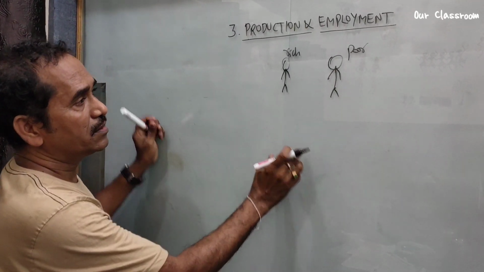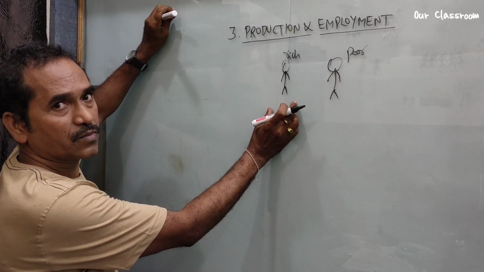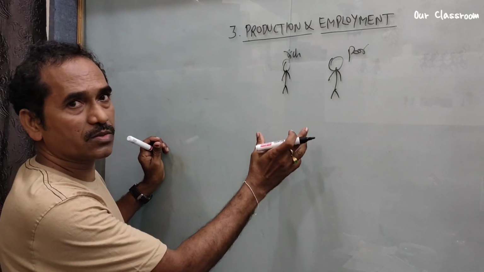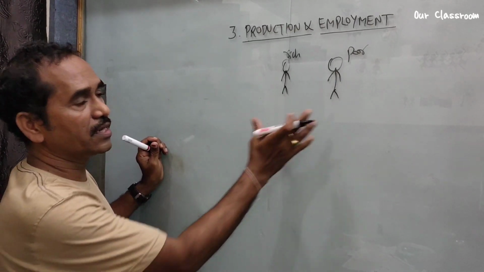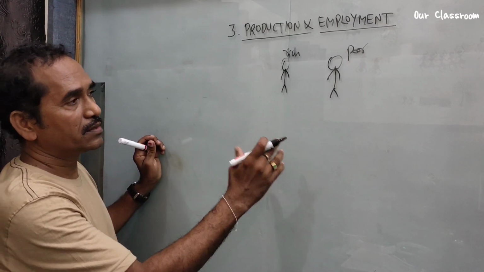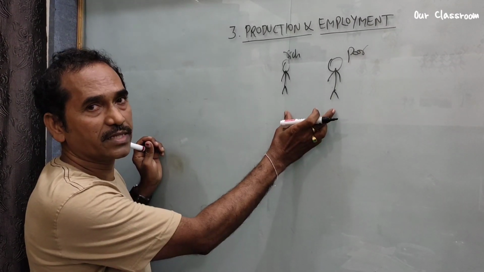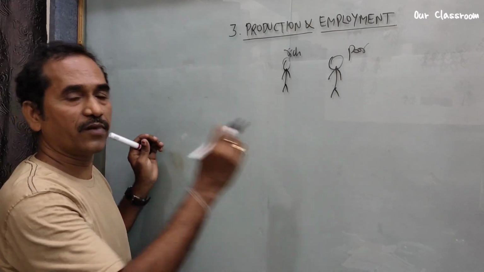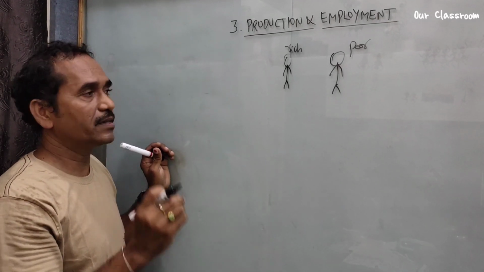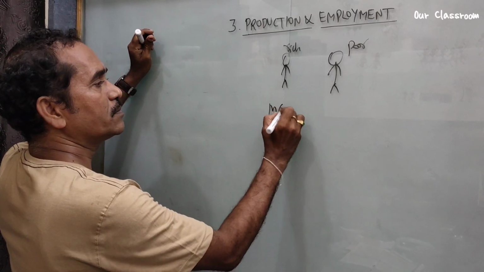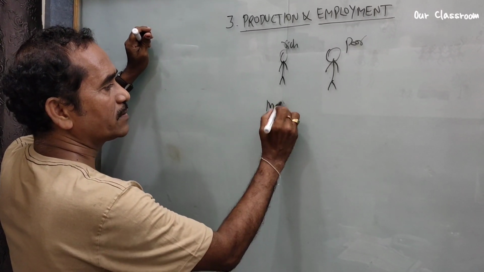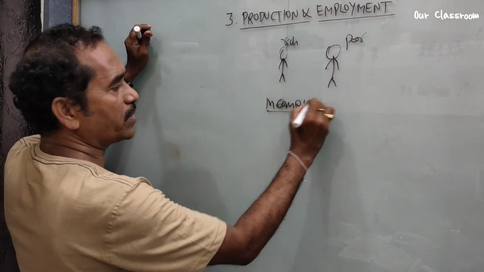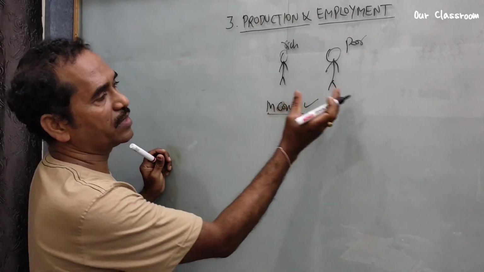Based on the clothes they wear, the vehicle they use, the houses they live in, and the hospitals they go to for treatment. Depending on those, we decide rich and poor. And one more important factor is the income they earn.